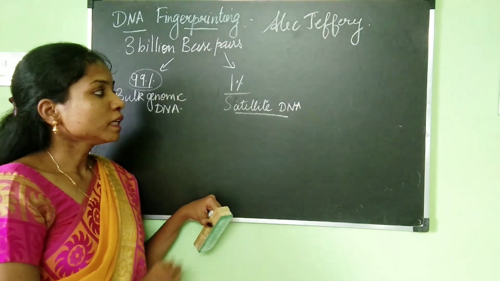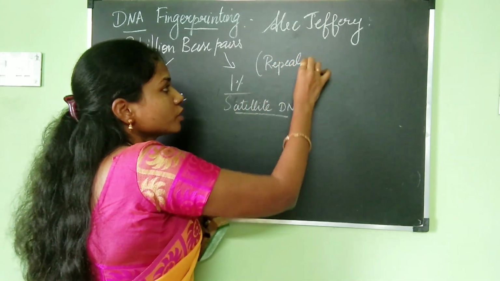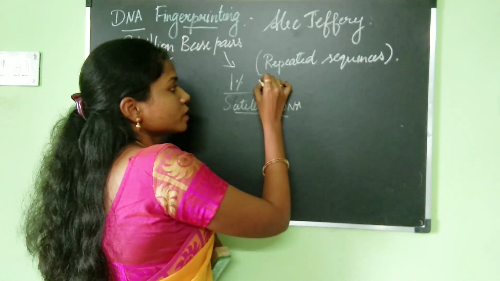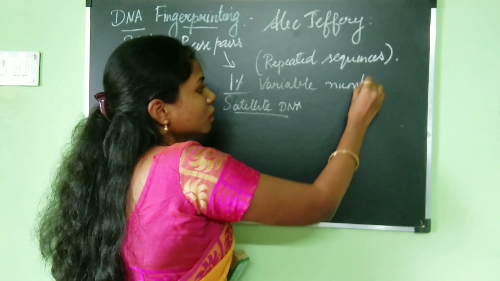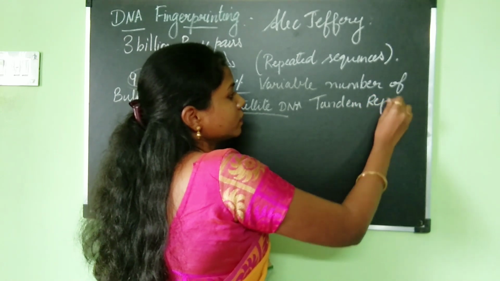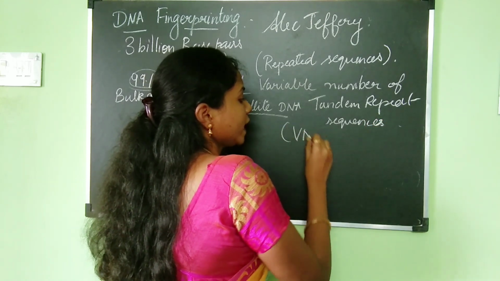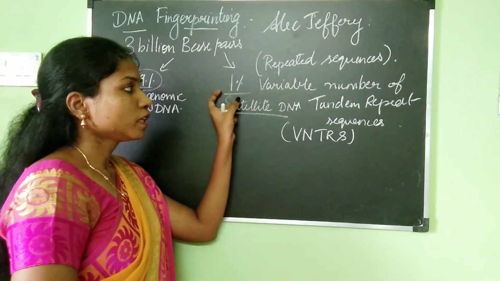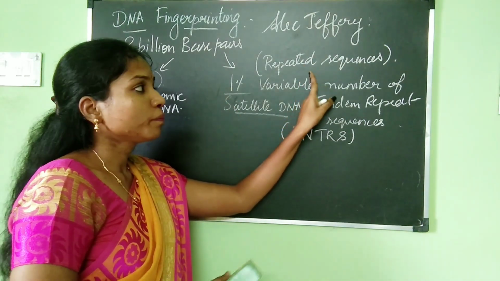So what is there in the satellite DNA? This satellite DNA has small stretches of repeated sequences, and those repeated sequences are called variable number of tandem repeat sequences, or VNTRs. So the 1% of the DNA which is different in all of us has short stretches of repeated sequences.